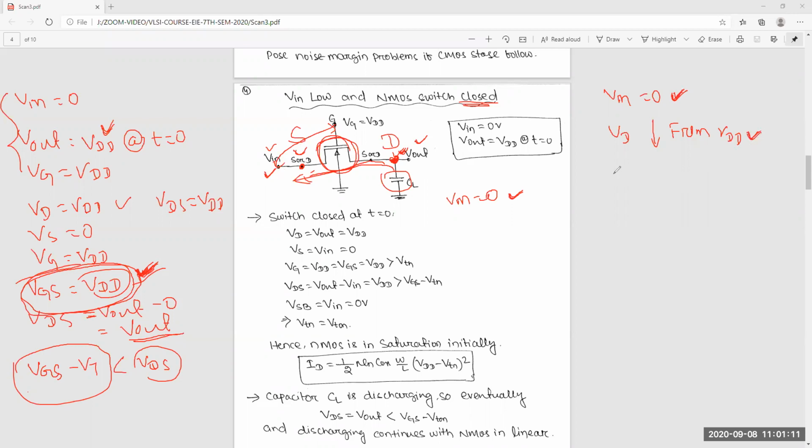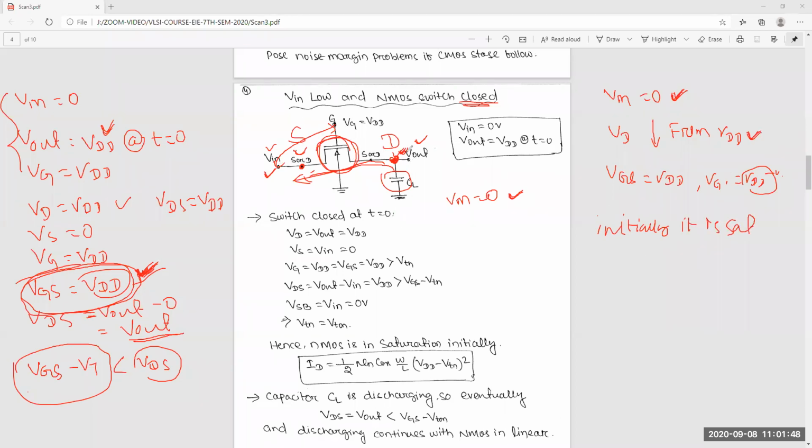So VGS is always VDD because VG is equal to VDD. VG minus VS is always VDD. That means there will be no cut-off condition throughout the process. Clear or not? Yes, sir. Okay. So now initially we calculated this is saturation. So initially it is saturation.